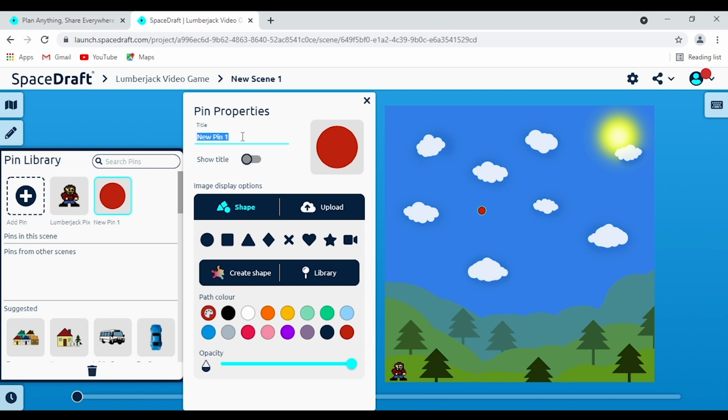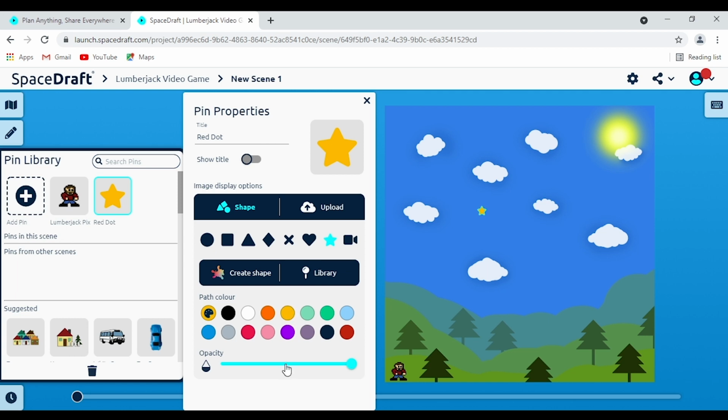So one thing you can do is rename it. So we could call this red dot. You can also toggle whether or not the title shows up. So as you see here, it says red dot underneath the red dot, or it doesn't. So there's a few different ways you can play with that. Maybe you don't like that this is a red dot. Well, you can change it to be a triangle, a camera, a star, whatever you want here. Or you can even change the color of it as well. So there's a lot of different things you can do.